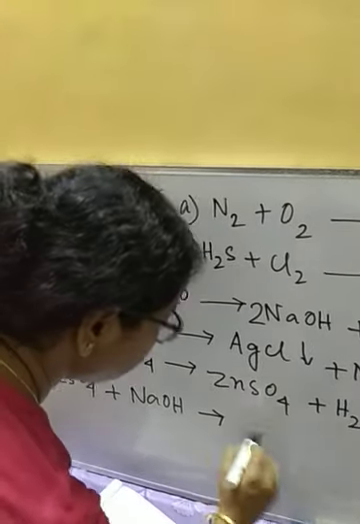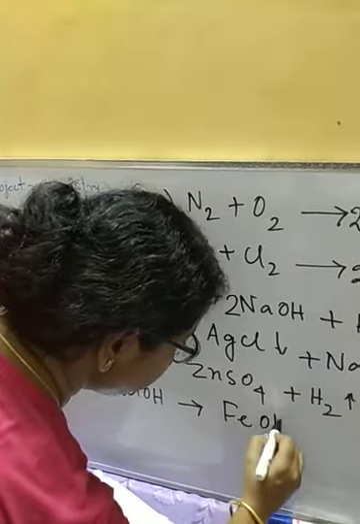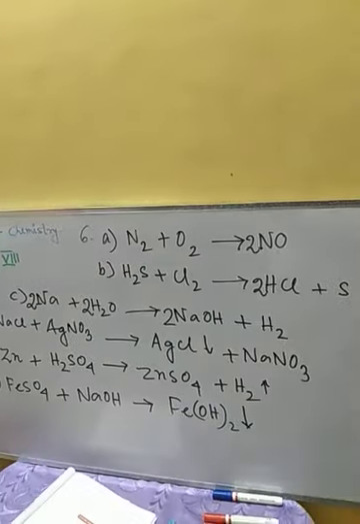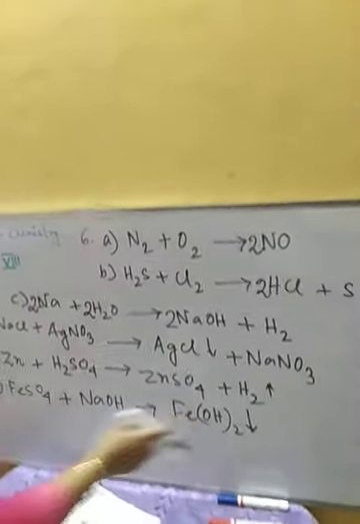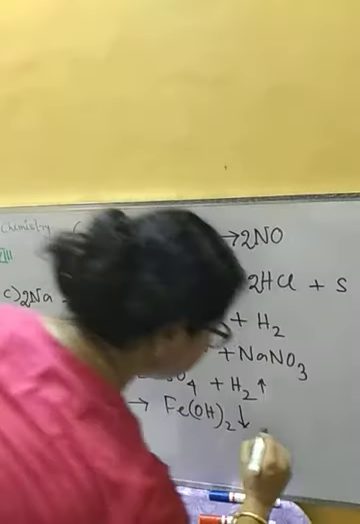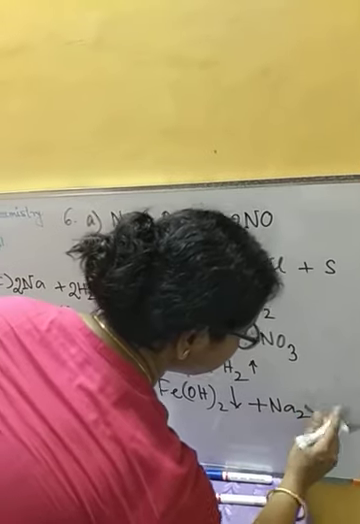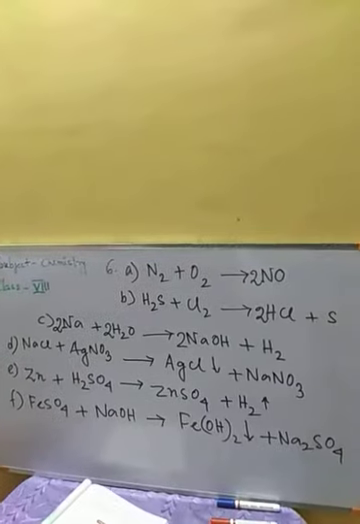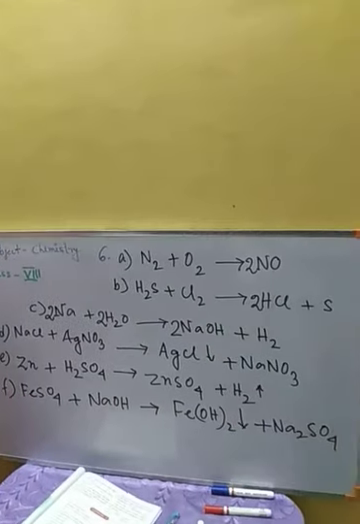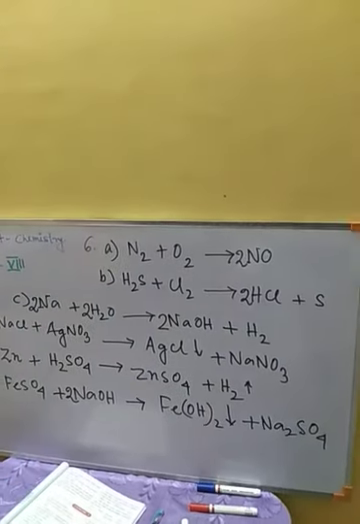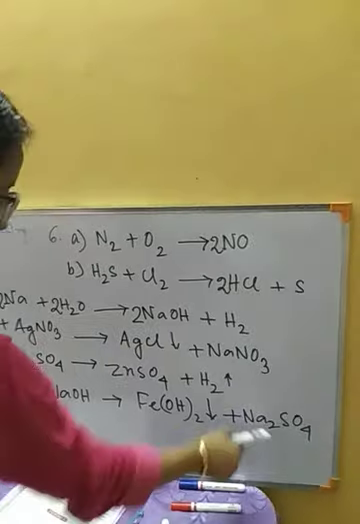Ferrous hydroxide, which gives a dirty green precipitate, plus sodium sulfate, Na2SO4. Now how to balance it? We need 2 sodium hydroxide here. So Fe(OH)2 plus Na2SO4.